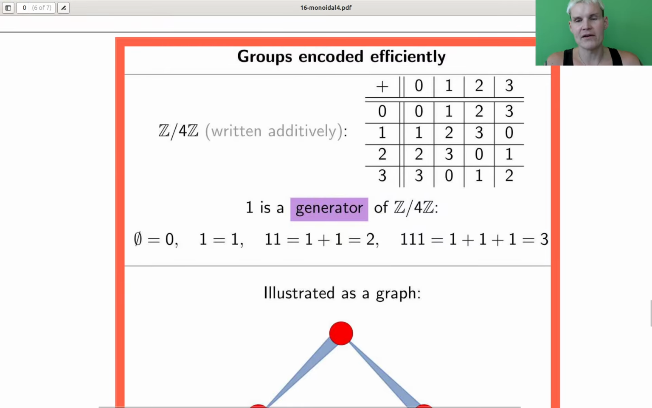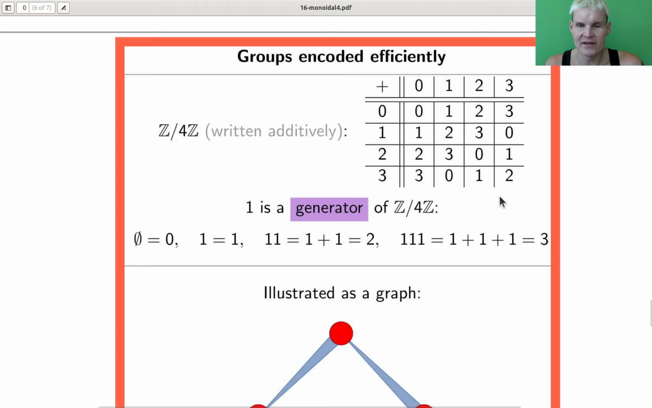So I could write Z-mod 4 as a multiplication table, in this case, as an addition table, if you want. That determines the group completely. Or I could say there's a generator, and I just describe what the generator does, and that determines the group completely as well. So 1 is a generator, because 0 times 1 is 0, 1 times 1 is 1. If you do 2 times 1, so 1, 1, you have 2. And if you have 3 times 1, 1, 1, 1, you have 3. And the only extra relation you need to add is that 4 times 1 is again 0, right?